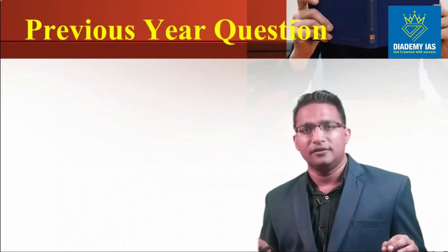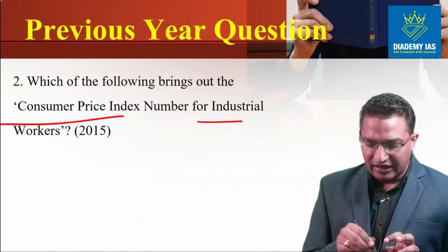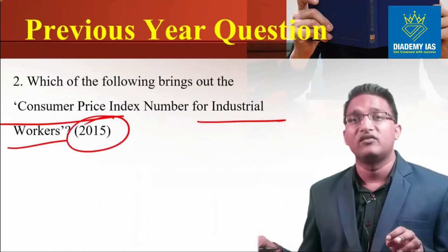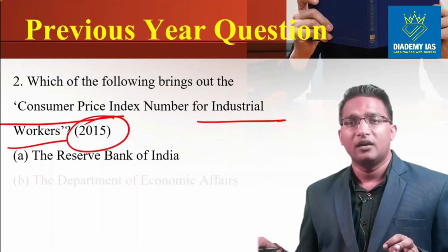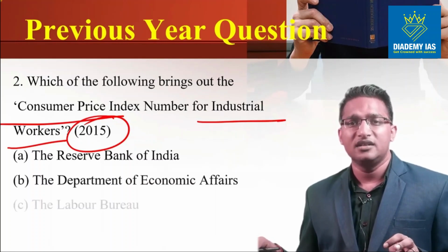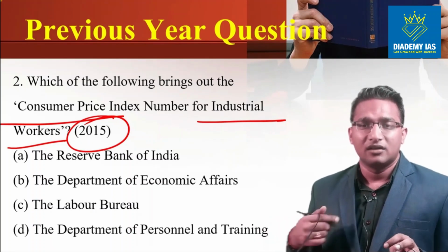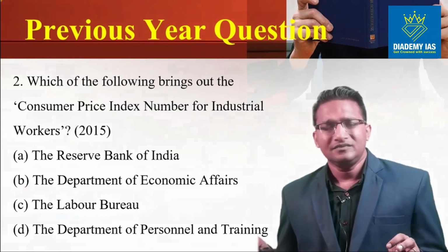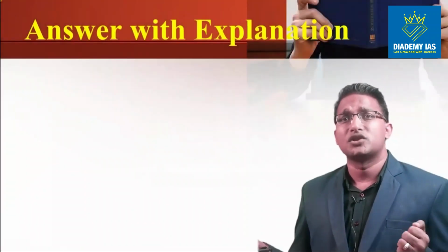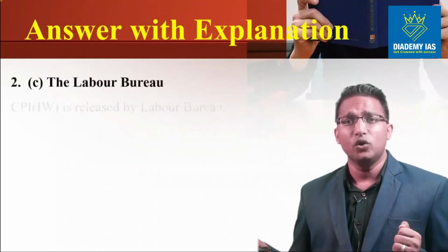Now the previous year question: which of the following brings out the CPI for the industrial worker? This question came in the 2015 IAS examination. A. Reserve Bank of India. B. Department of Economic Affairs. C. Labor Bureau. And option D. Department of Personnel and Training. The answer is very, very simple. It is the Labor Bureau, right? This is the level of question that has been asked. Very simple question, as you can see. So the answer is Labor Bureau.